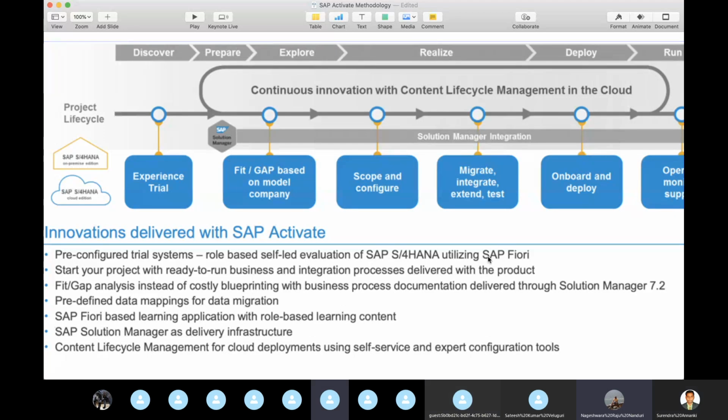Most of the clients are not going with the Fiori as of now. If they are doing the conversion, immediately they use their transactions and everything like ECC only. In later phases they implement SAP Fiori step by step.